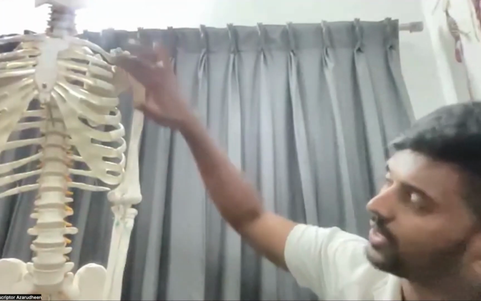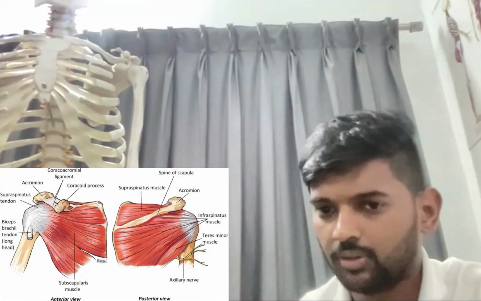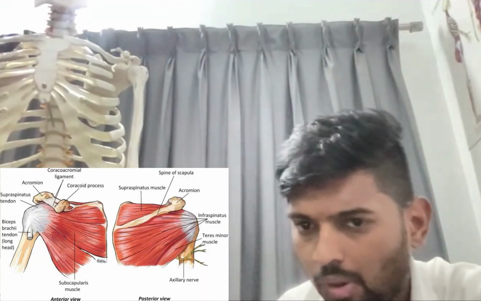Now tell me, the active stability is provided by muscles and tendon. Anteriorly, which are all the muscles and tendons supporting the shoulder joint? Deltoid, anterior deltoid. Come deep to superficial. Pectoralis major. Correct.